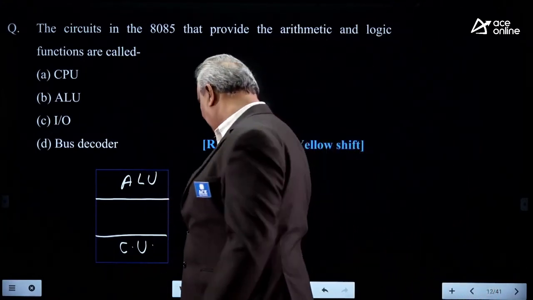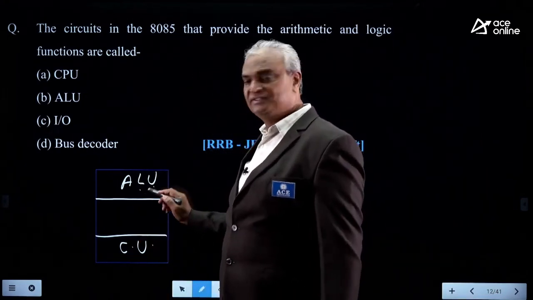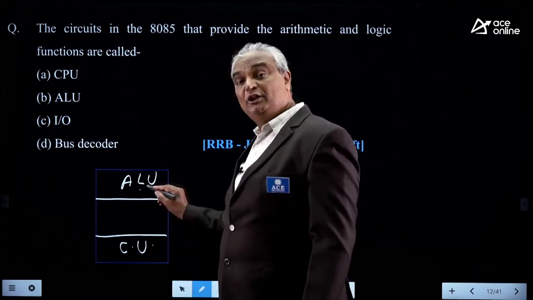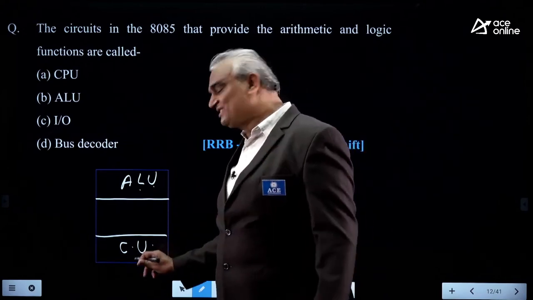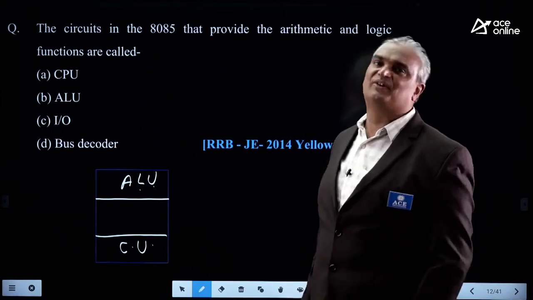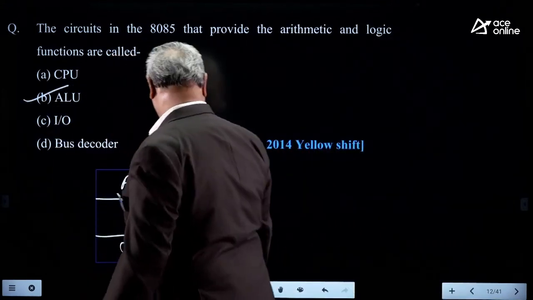ALU is used to perform arithmetical and logical operations because its full name is arithmetical and logical unit. ALU performs these operations under the guidelines of the control unit, meaning ALU works under the control of the control unit. So the correct answer is B.